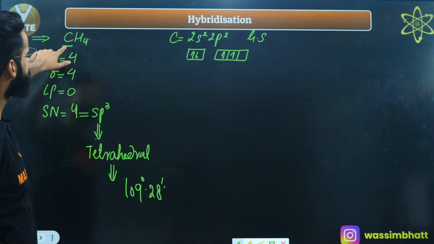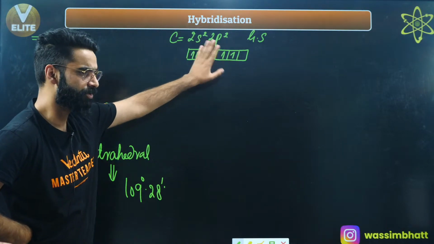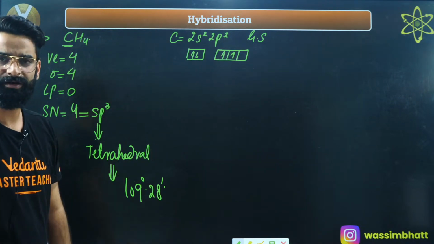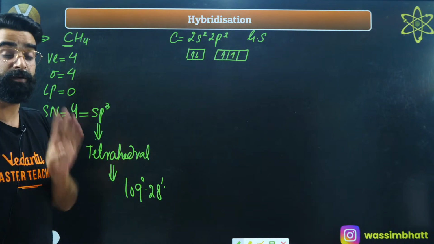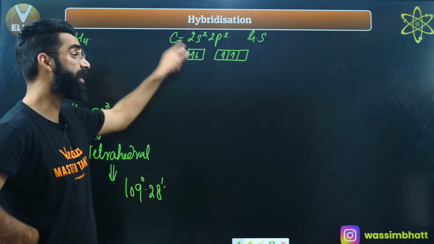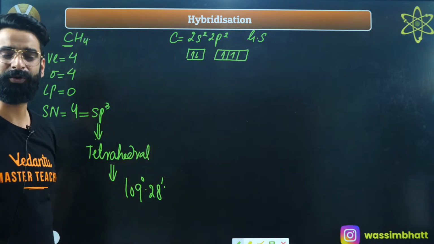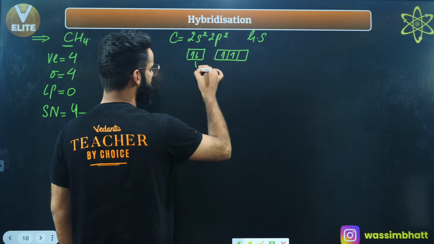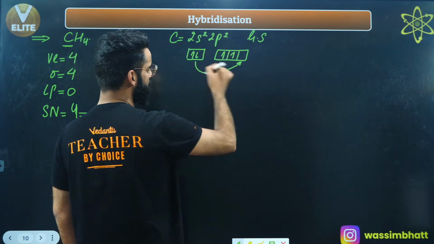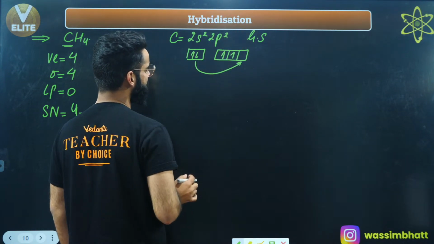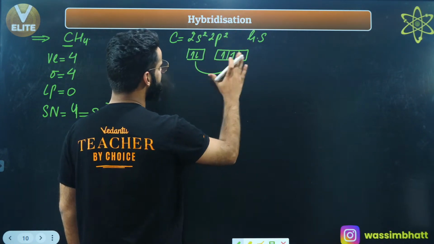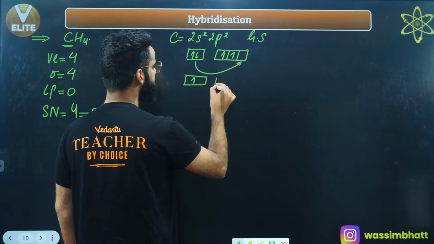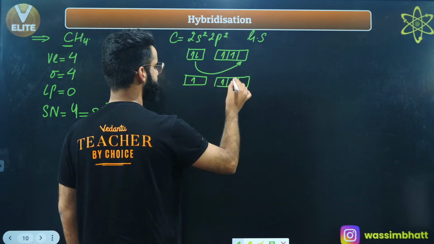See, over here in this carbon, in the ground state electronic configuration of carbon, there are only 2 orbitals having unpaired electrons. But how many bonds this carbon is forming? Carbon is forming 4 bonds. So this carbon should have 4 unpaired orbitals. So in order to get the 4 unpaired orbitals, what is going to happen? One of the electrons will go to this p orbital. So what is going to be the excited state configuration of this carbon? Excited state configuration of this carbon is going to be like this. 1 electron here and 3 electrons here.